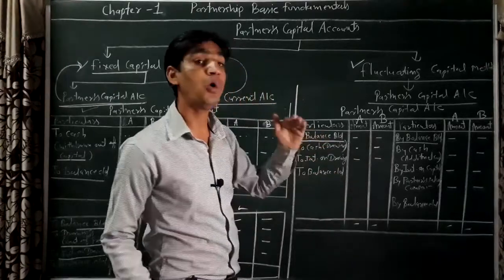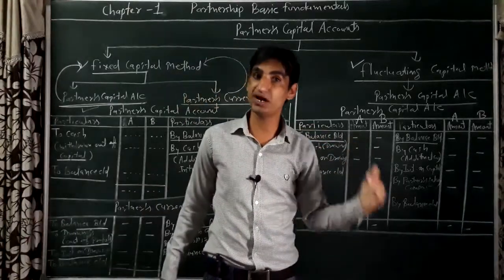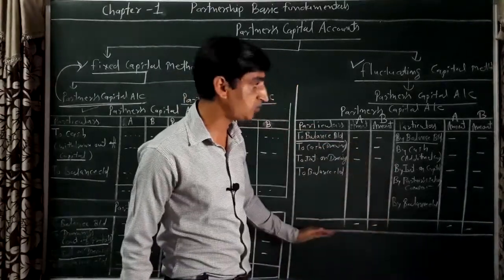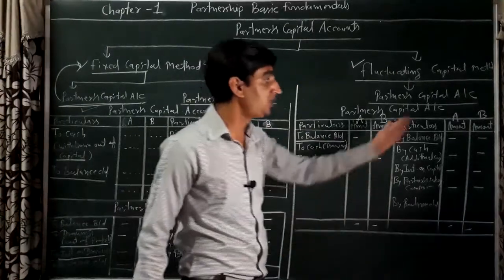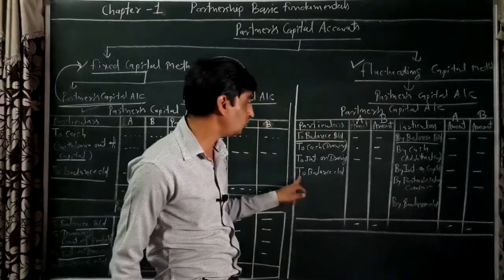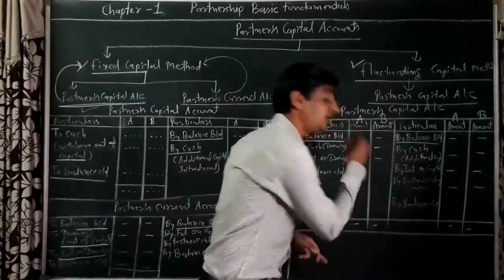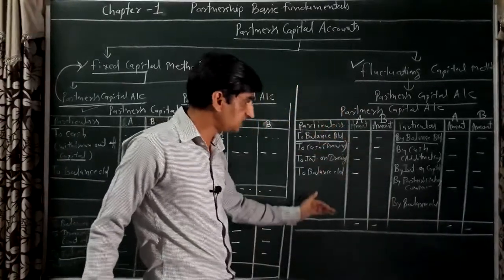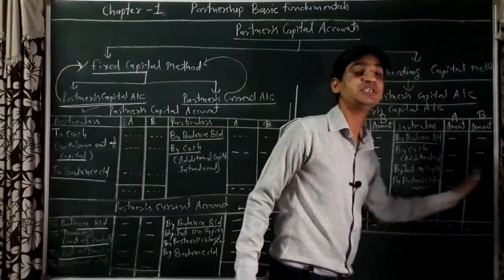After recording all the transactions relating to the partners, we will close the account and find the closing balance. If the credit balance is greater, we will write "to balance c/d". If the debit balance is greater, we will write "by balance c/d".